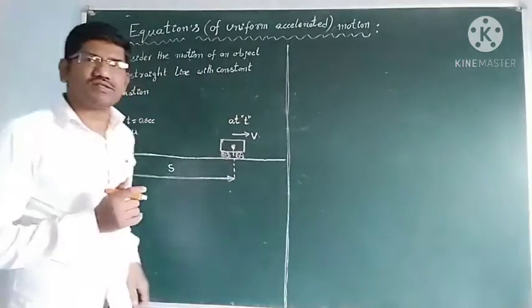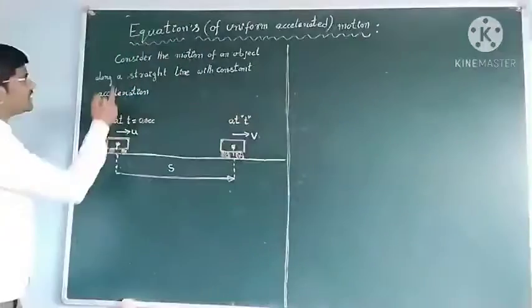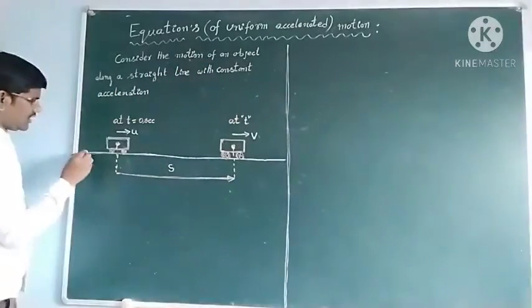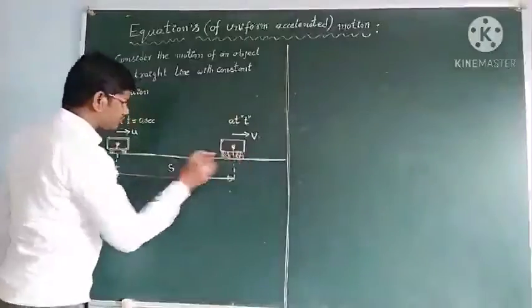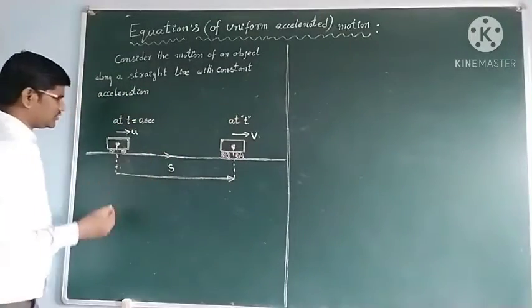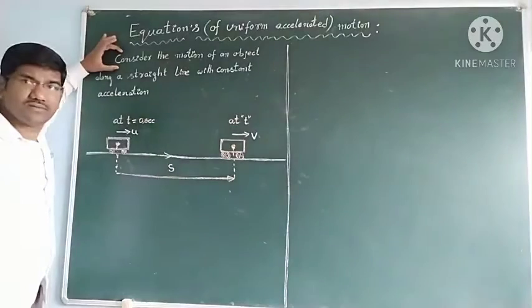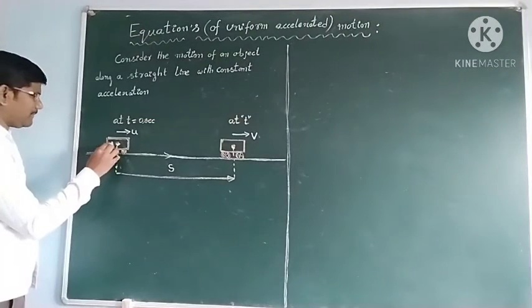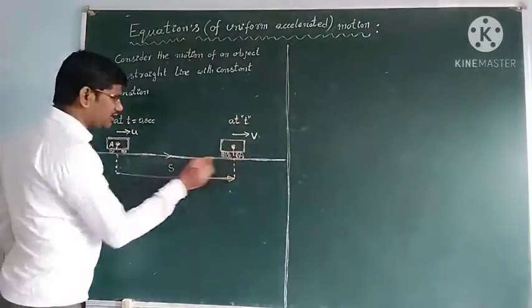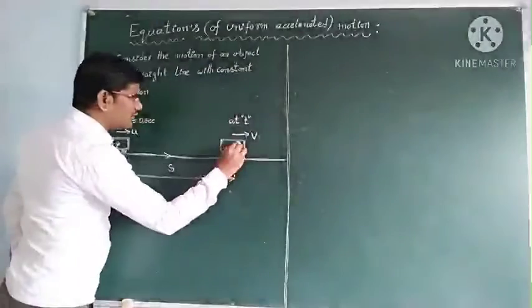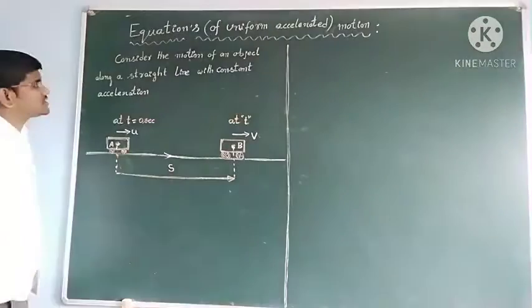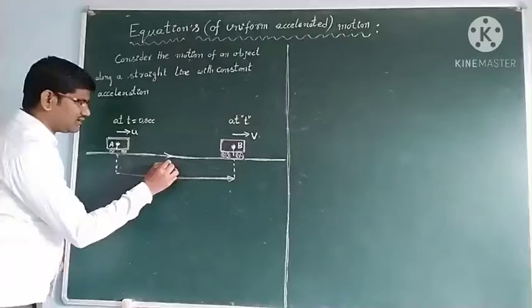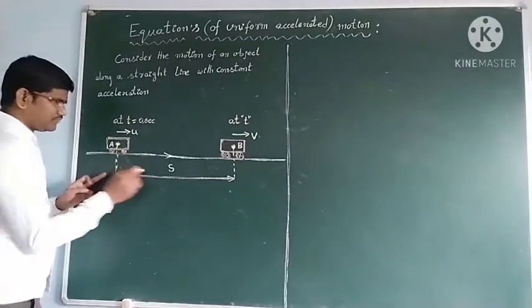Okay, students. Now consider the motion of an object along a straight line path. This is our object, which starts at A, moves along a straight line path and reaches point B. This is the initial point and this is the final point, and S is the displacement from here to here.